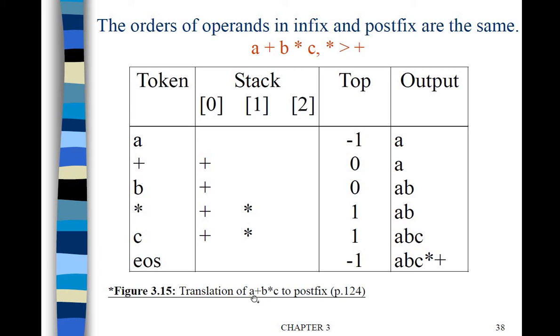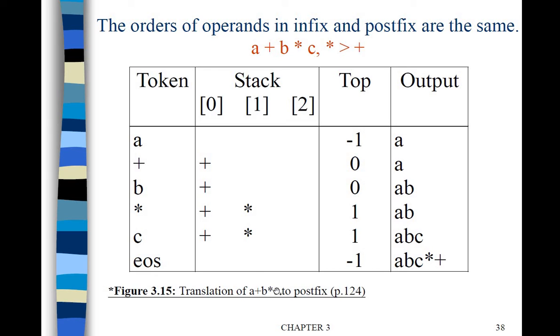So A is the first token we are scanning. It's an operand, so we will print it on the screen and attach it to the postfix string. The next one is plus. When you read plus, it's an operator, so we'll push it onto the stack.